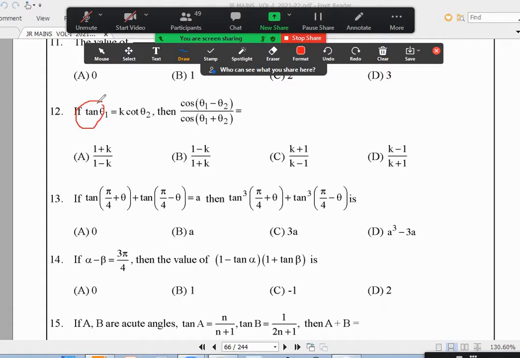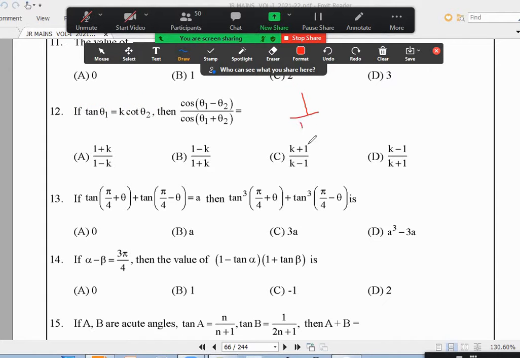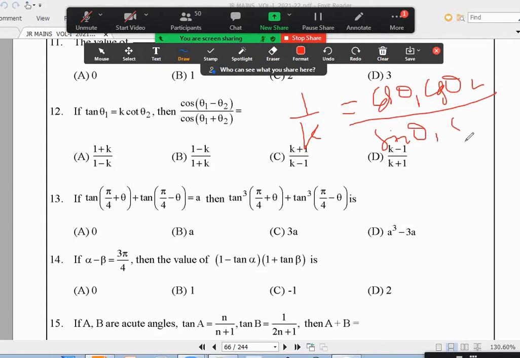This tan you write as sine by cos. This part you write as cos by sine. You will get k is equal to, or let me write, you will get 1 by k is equal to cos theta 1 into cos theta 2 by sin theta 1 into sin theta 2.